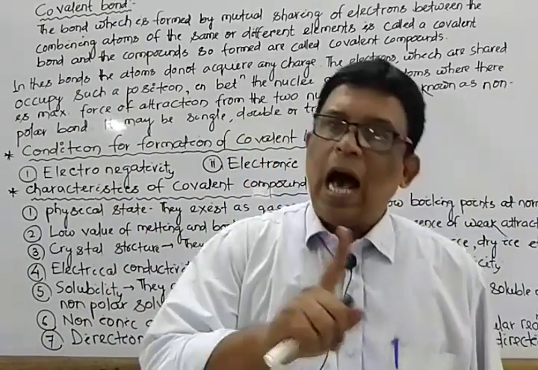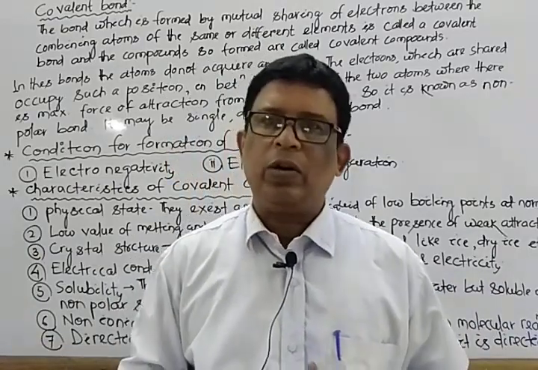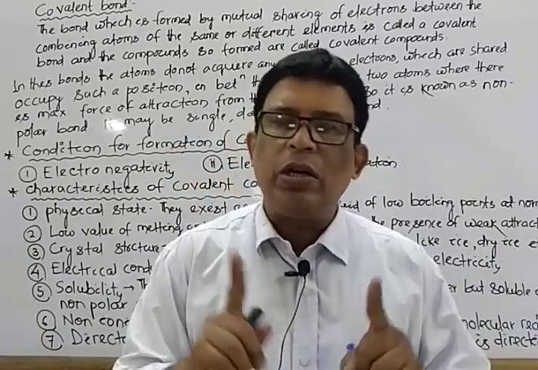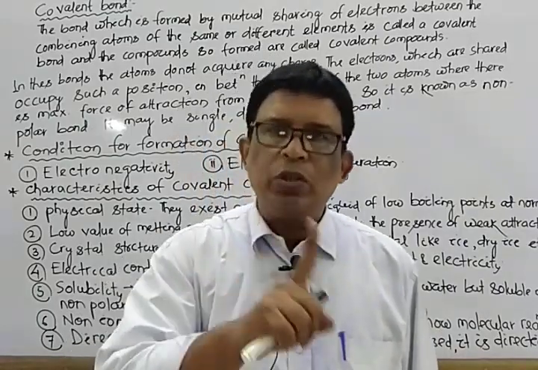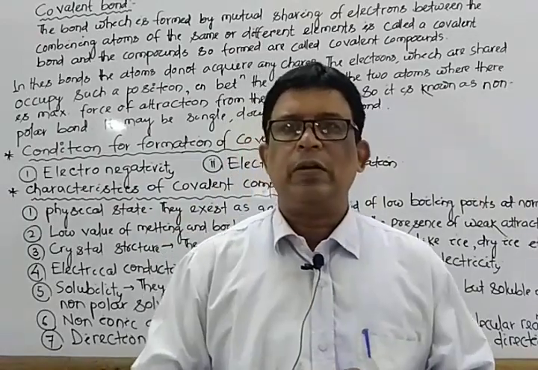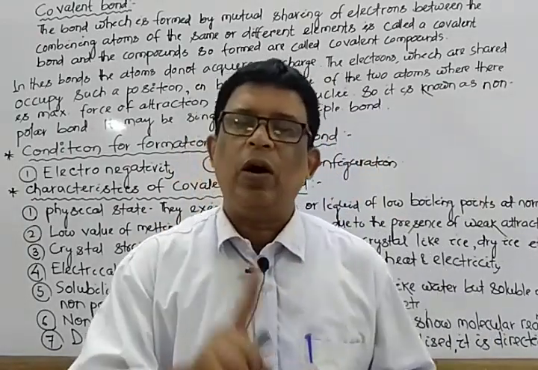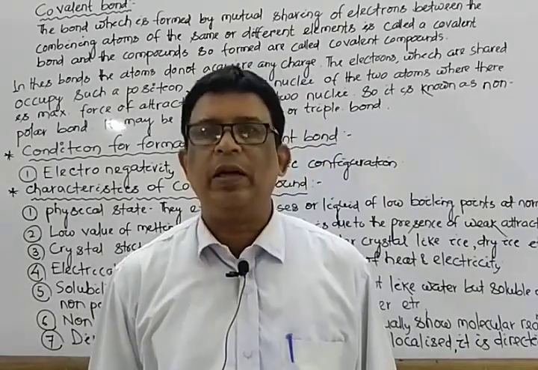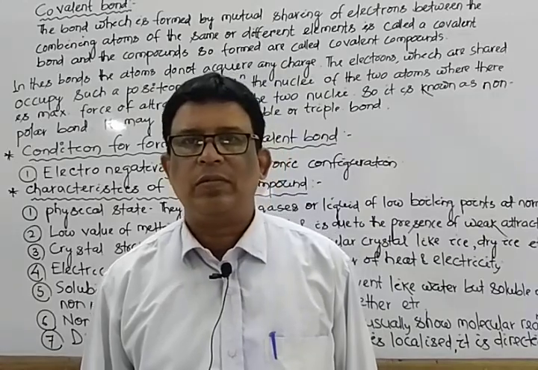That means the higher the tendency to withdraw the pair of electrons, the lower the tendency for sharing. So the most important condition is that the two atoms possess very low or zero electronegativity difference; only then do the two atoms share electrons.